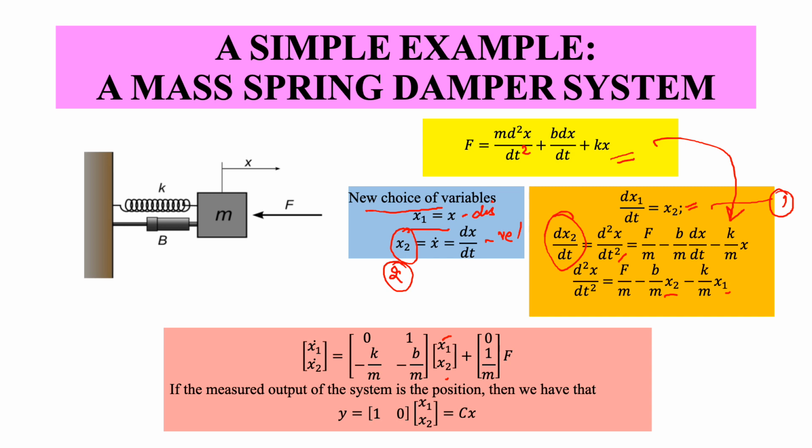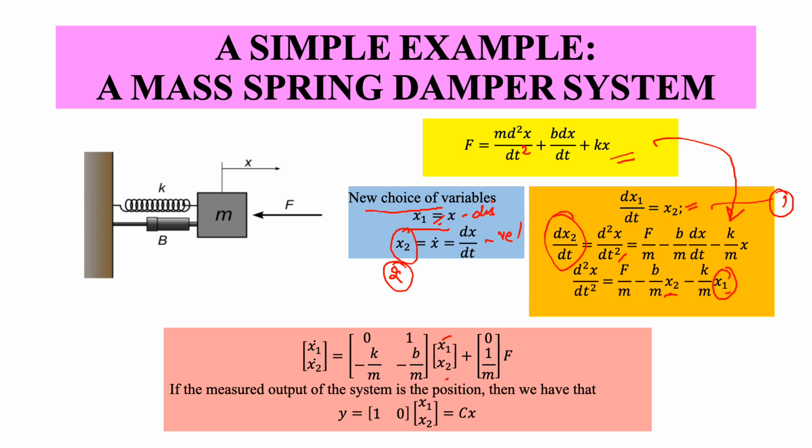So I will just rewrite it as b by m x2. Similarly, the last term is k by m, which is constant and doesn't depend on the state, so that will stay as it is. And then I have this x of t, which is nothing but x1, as you can see from here.